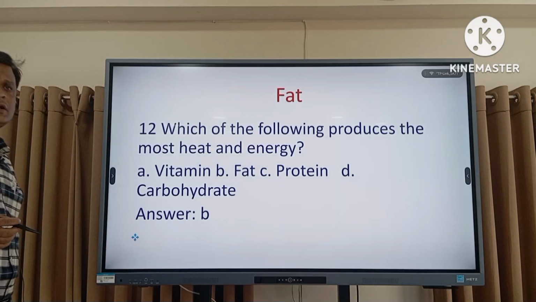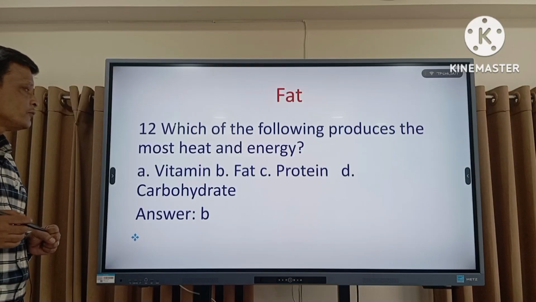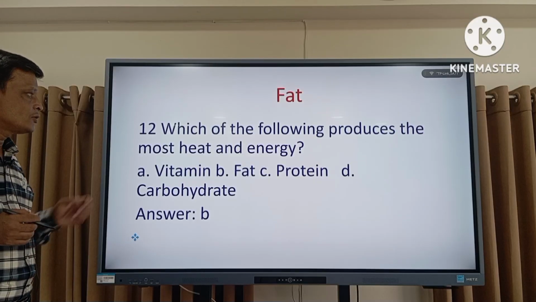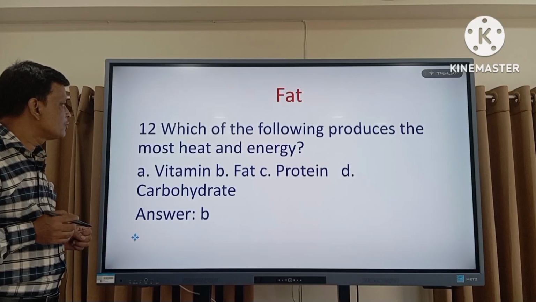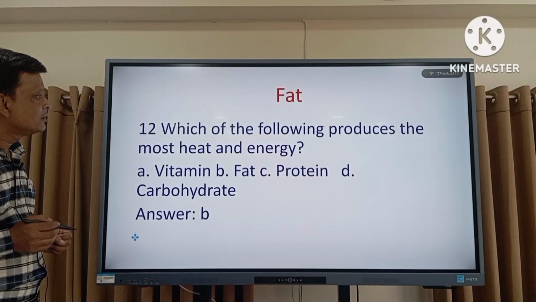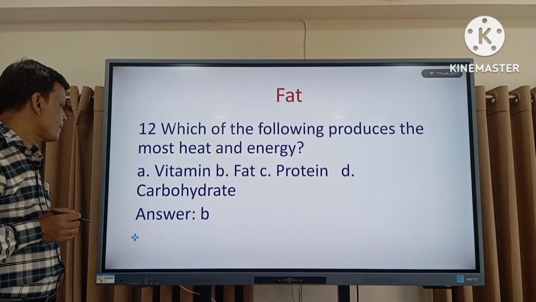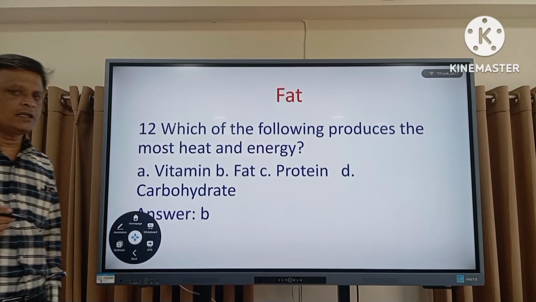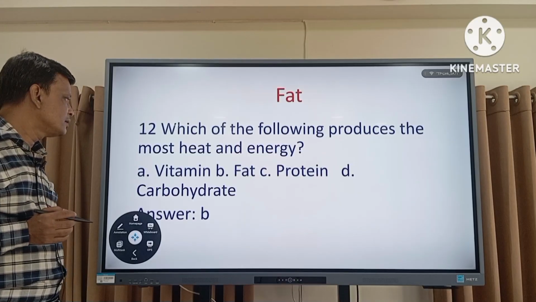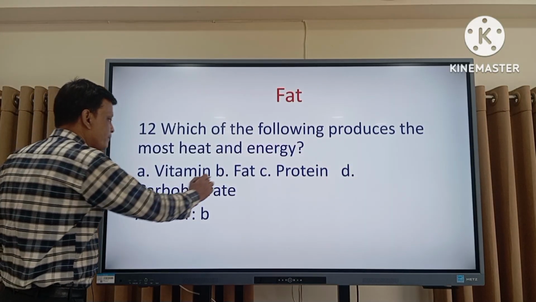Now fat, another important main component of food. Question number 12, which of the following produces the most heat and energy? Heat and energy is actually produced from fat. So the correct answer is fat.